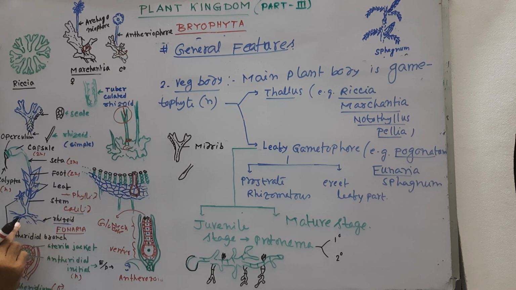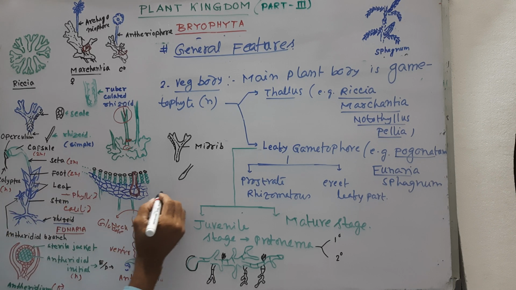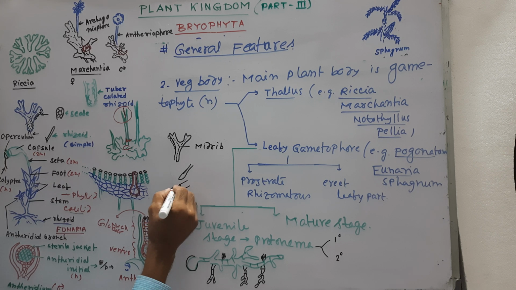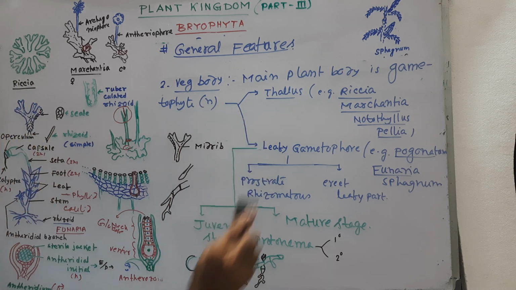But if we study the rhizoids of higher Bryophyta, that is Funaria, Pogonatum, etc., you can see that they are multicellular with oblique septa. Look here, this is multicellular rhizoid with oblique septa, the septa being obliquely placed. This is multicellular rhizoid in higher Bryophyta. Okay, this is the vegetative body.